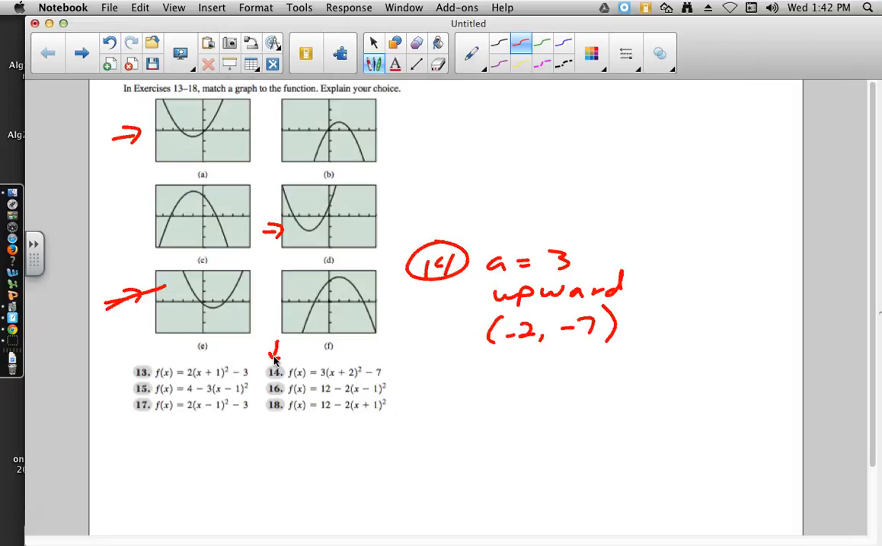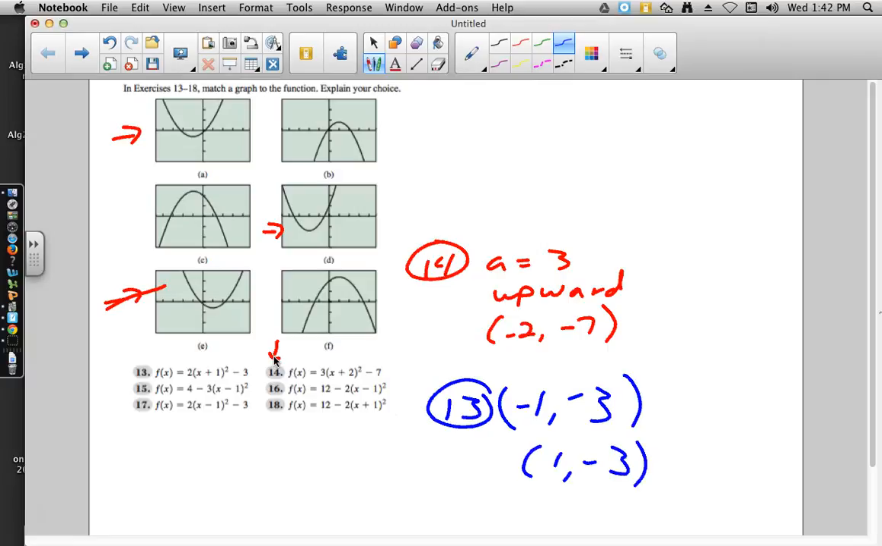So what I want to do is take a peek at the other up opening parabolas and see if any of those go as deep as -7. So when I look at 13, I see that the vertex would be at -1, -3. And no, that doesn't go down as far as number 14 does. So far, it would have to be answer D for number 14. And then I look at 15, and that's going downward. 16 is going downward. 17 has a vertex of +1, -3.